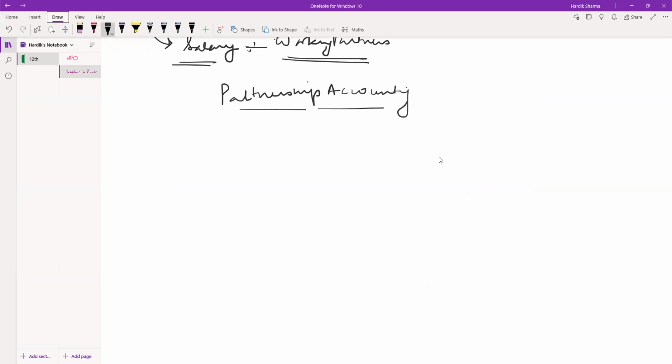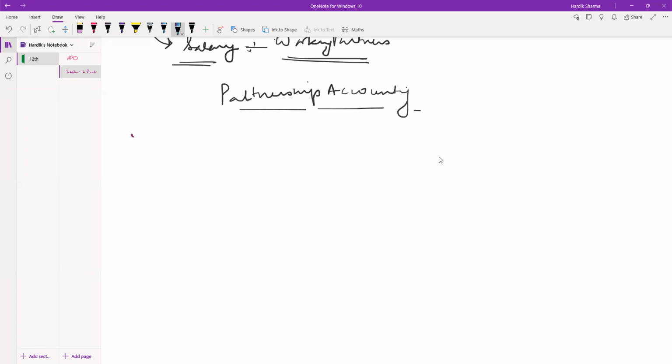Okay, what all accounts are necessary in partnership accounting? This is the same as we had discussed in NPO: receipts and payments account, then income and expenditure account, and financial balance sheet. So those were the accounts of an NPO. Now we are discussing what are the accounts for a partnership firm.